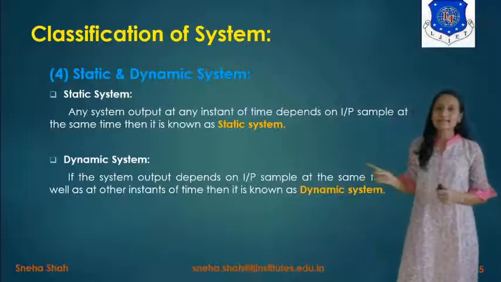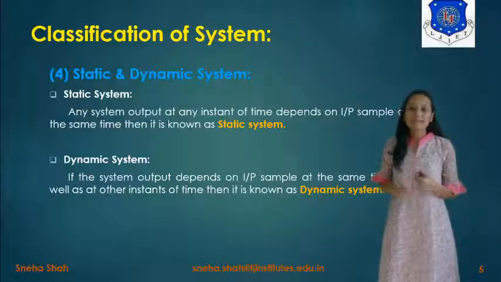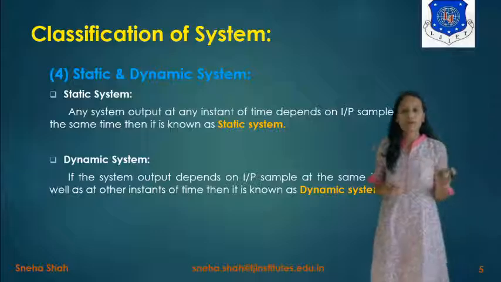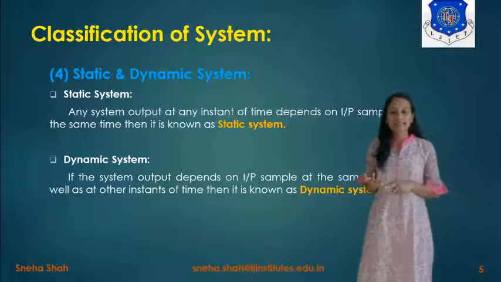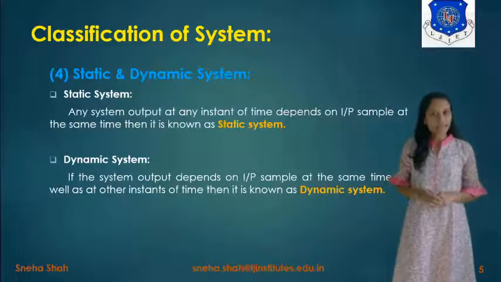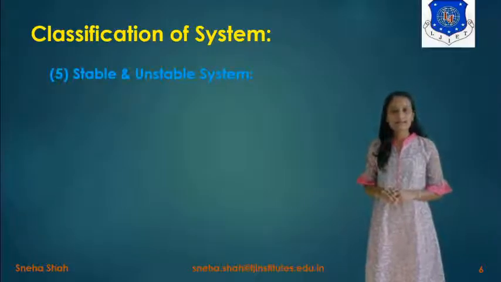Then it is considered a dynamic or with-memory system, because memory elements are required to store the past or future values. So a dynamic system includes the present, past or future values. Now the next type of system is stable or unstable system.